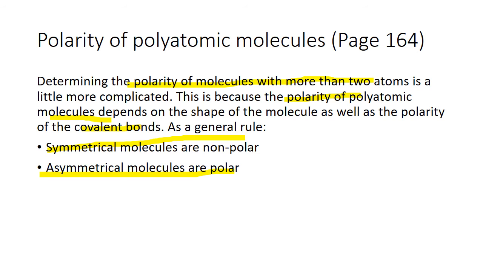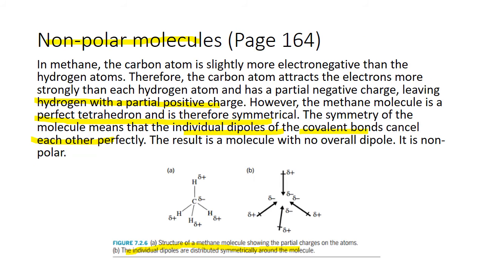I'll show you a few examples, but in general, what this is trying to tell you, even though you may have a molecule that consists of different atoms or atoms of the same element, you have to look at the structure itself, the 3D structure. If the molecule is symmetrical, it will be non-polar. If the molecule is asymmetrical, it will be polar in general. That is the trend of a polyatomic molecule. So non-polar molecules, once again, they are symmetrical. If you're talking about a polyatomic molecule, if it's non-polar, it has to be symmetrical.